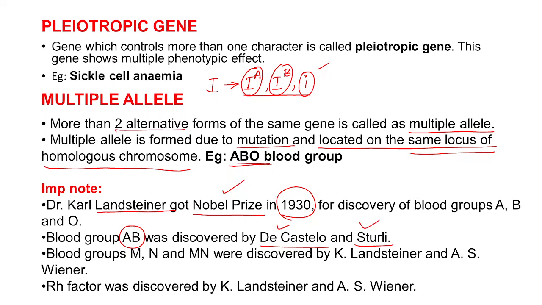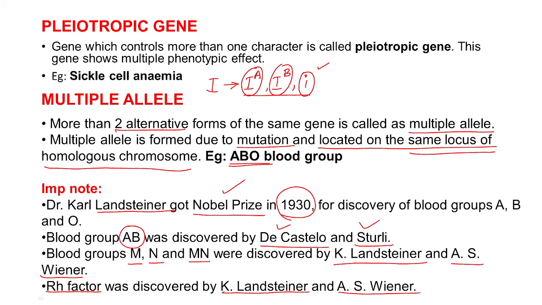Next point, blood groups such as M, N and MN were discovered by Landsteiner again, together with A.S. Wiener. Landsteiner and Wiener together discovered these rare types of blood groups called M, N and MN. Is that clear? Next one, Rh factor. The Rh factor was discovered by Karl Landsteiner and A.S. Wiener.